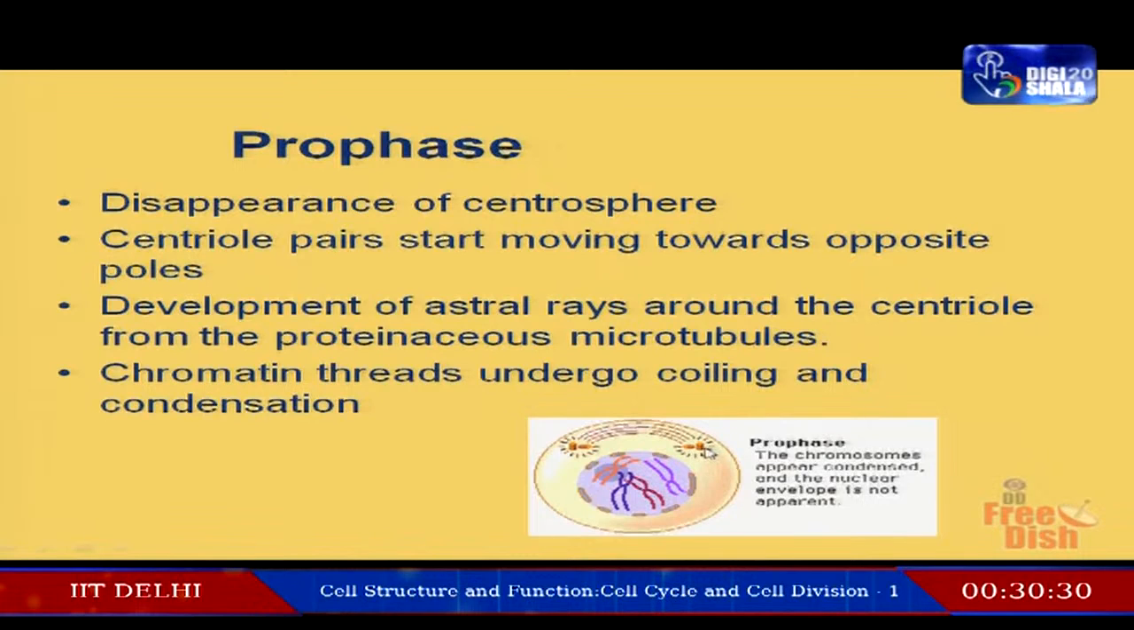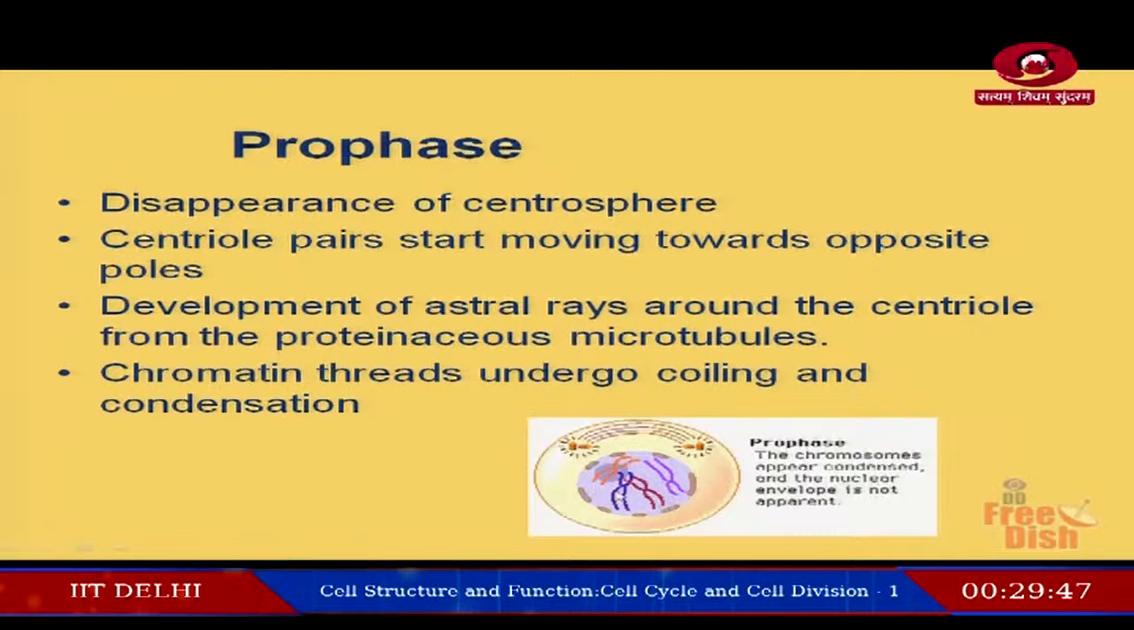It gets doubled. Centriole pairs doubled and it gets moving to opposite poles. It started moving to opposite poles. You can see very clearly in this diagram movement of the centrioles. Now, from each of these centrioles you can see some of the rays, fibers, originating, and we will call these astral rays around the centriole. The astral rays start developing, and these are the proteinaceous microtubules.